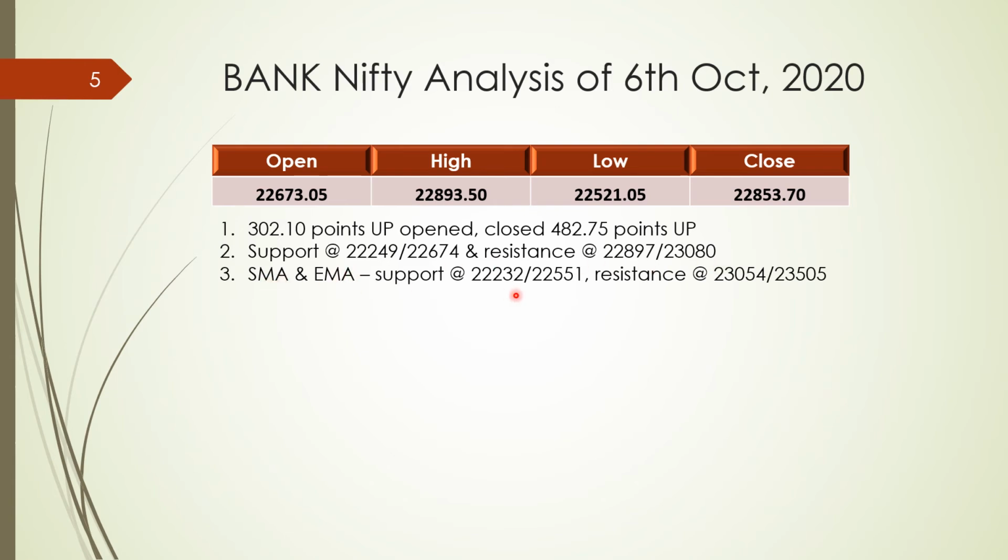From an SMA EMA perspective, 22,232 is a far support at this moment, and 27,551 would act as an immediate support, and upside resistance lies at 2754 and 23,505. So almost a 500 points resistance gap is there. If it tries to breach this level, 2754 or 2780, then definitely a good up movement can be observed in Bank Nifty, and it has a wide range open after 2754. The next resistance is lying at 27,500.